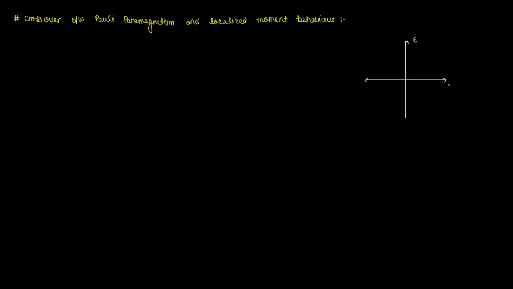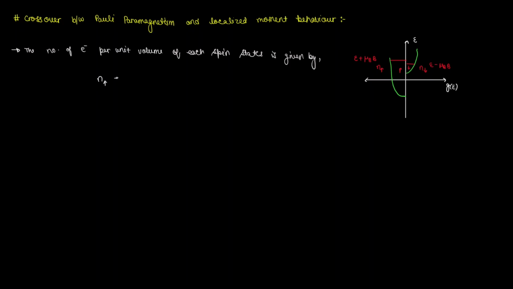Now let's see the effect of Fermi-Dirac statistics and the crossover between Pauli paramagnetism and the localized moment behavior. For that, let's rederive the number of electrons per unit volume of each spin state. It is given by integrating the density of states multiplied with the Fermi distribution function.